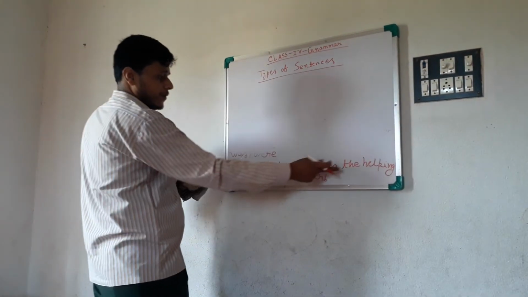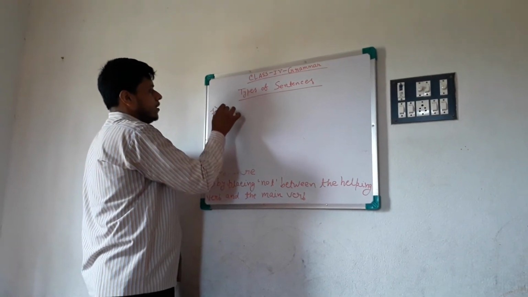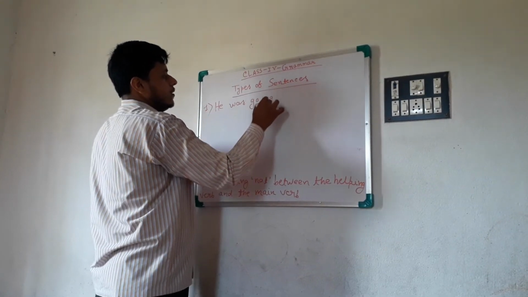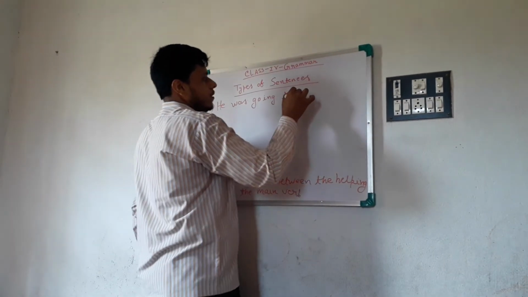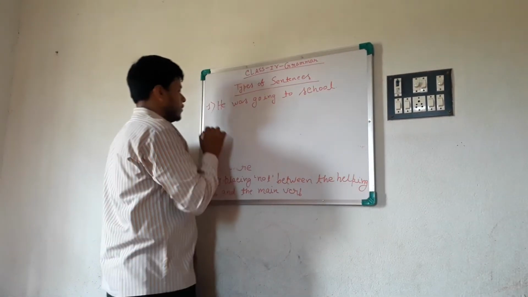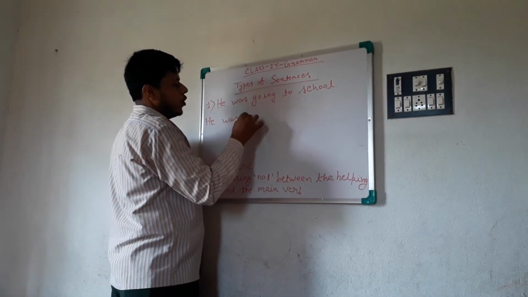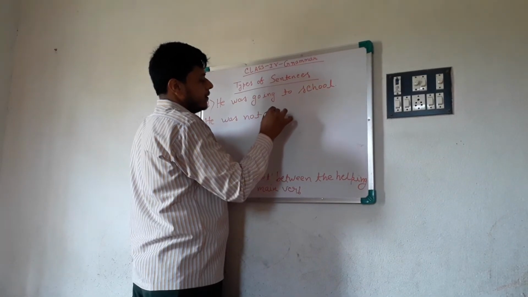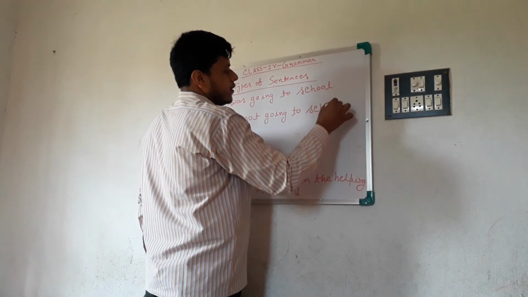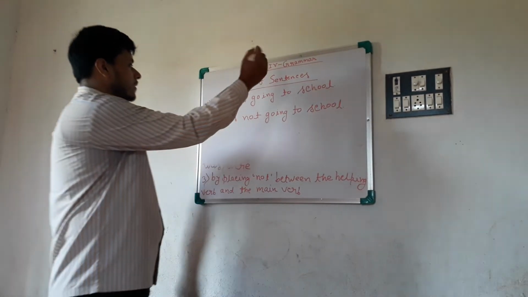By placing not between the helping verb and the main verb, like he was going to school. He was going to school. So negative. He was not going to school. So he was going to school. He was not going to school.